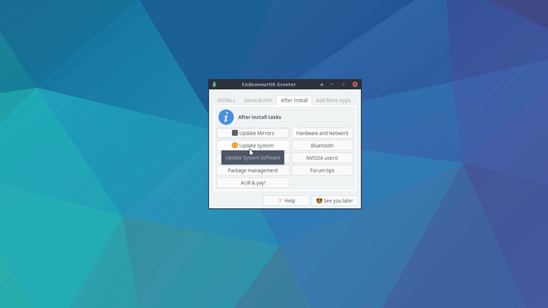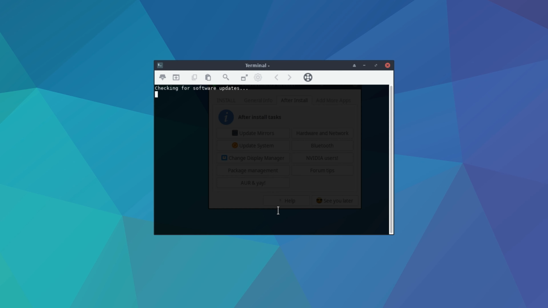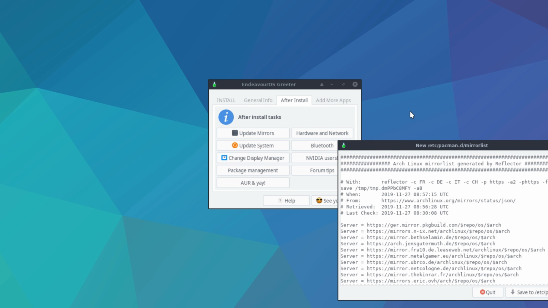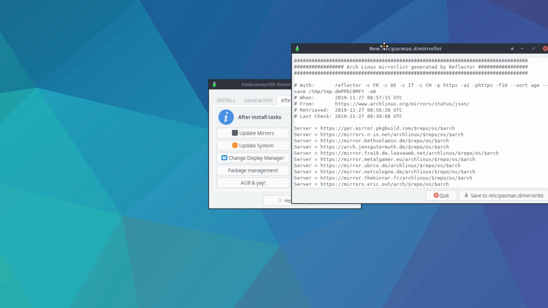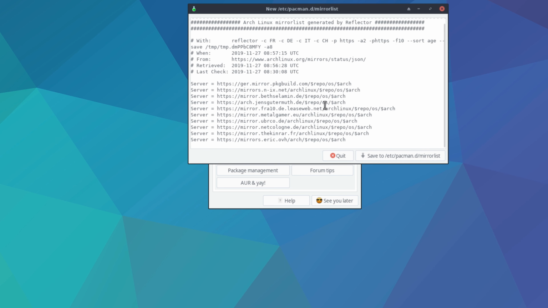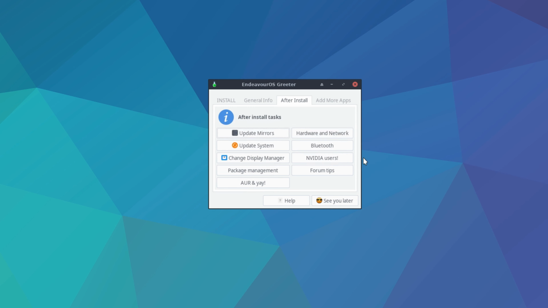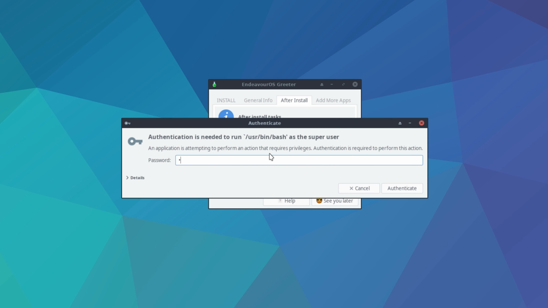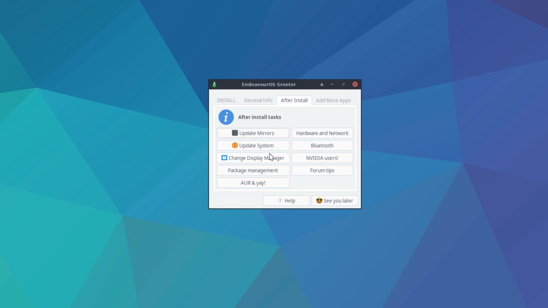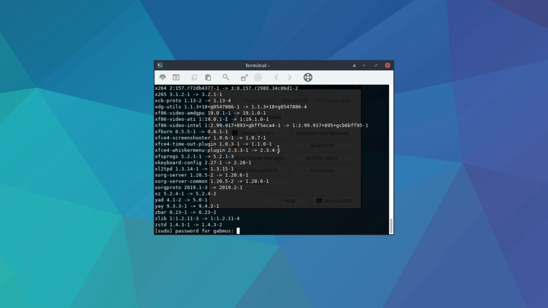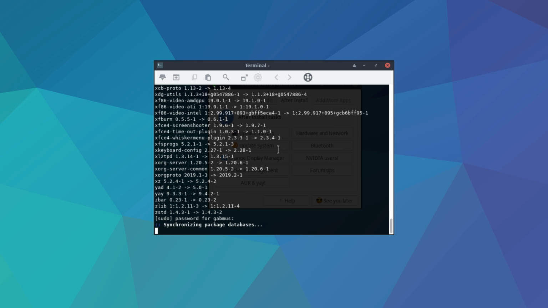Alright, let's update the system. No, it didn't finish. So here it is. The mirrors are updated, and we can save the mirror list. And of course we have to authenticate because this isn't a live system anymore. And let's actually update the system now. And of course we have to authenticate.